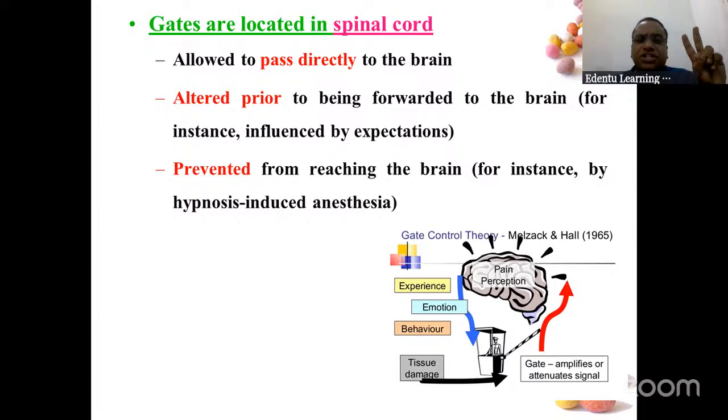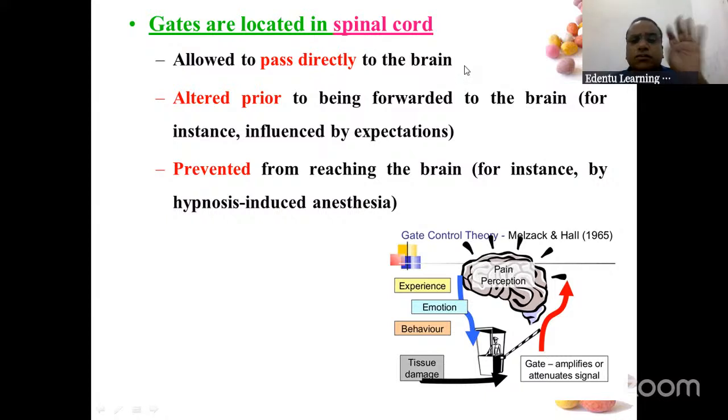So one alteration is increasing the intensity. Or the PA to the principal can reduce the intensity of the information: yes sir, the librarian came, but it was just casual, they were talking, so he just told like that. I think he can take care of that. He just removed the intensity but still informed the principal. So it can increase or decrease, or it can directly allow it to pass to the brain.